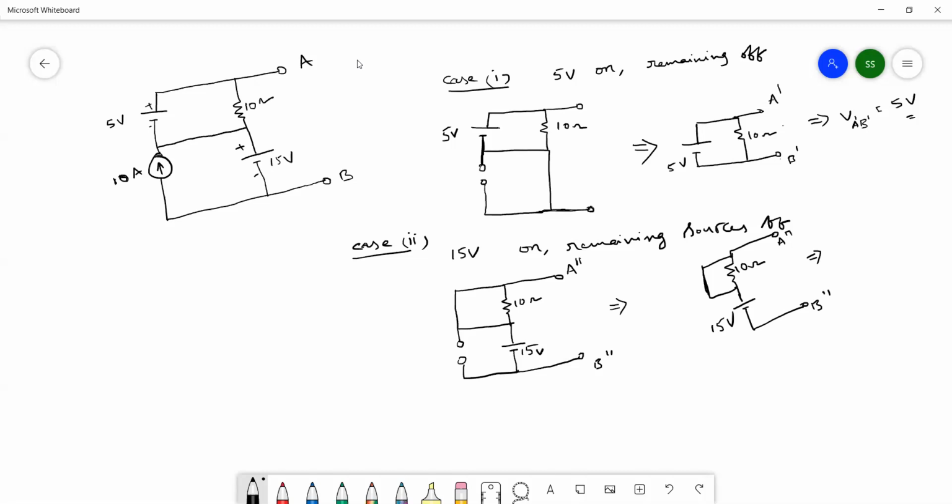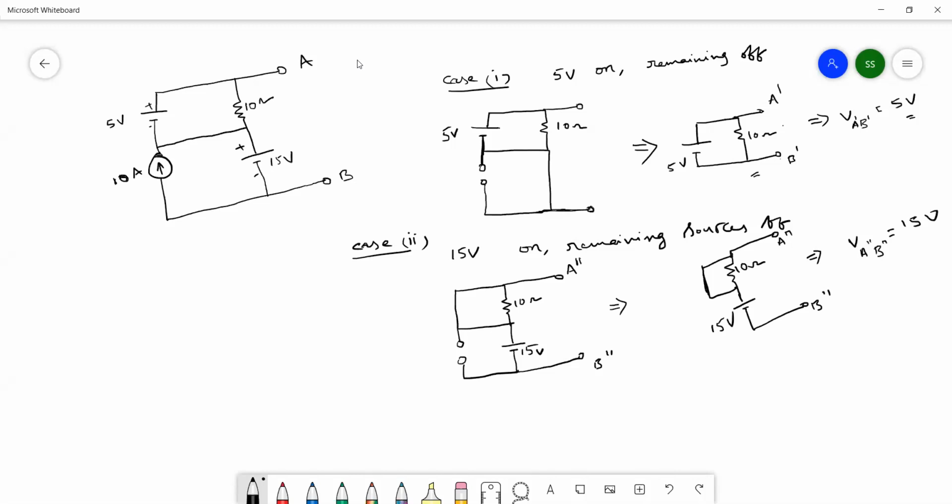Now what they are asking is the voltage present across A double dash and B double dash. What is the voltage now? 15 volts. Very good. Here you may get one doubt. Sir, here 10 ohms is there, but that is not in parallel like your case one. But why have you written 15 volts directly? Why is there no drop across 10 ohms?